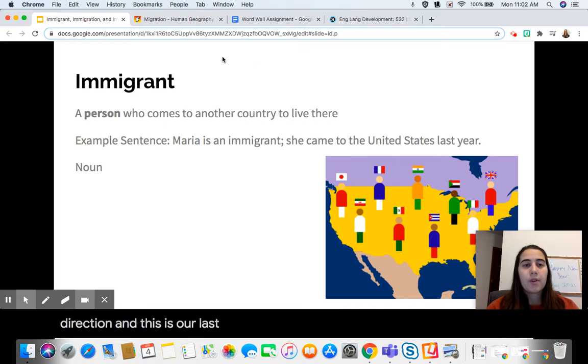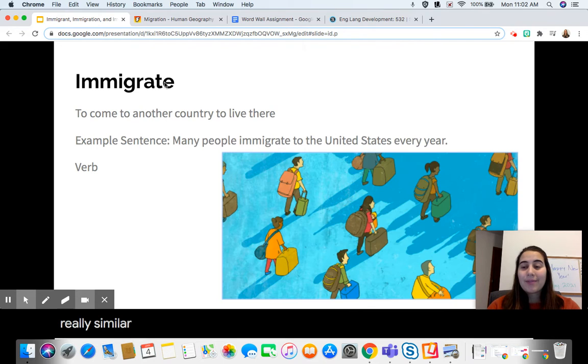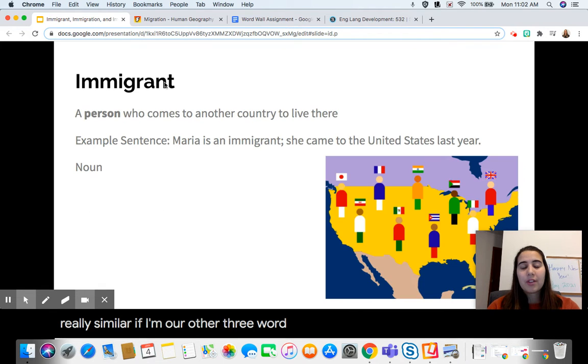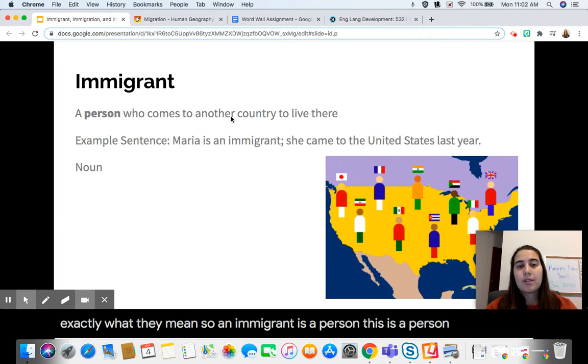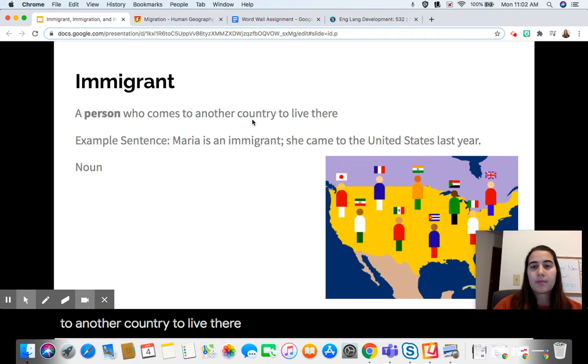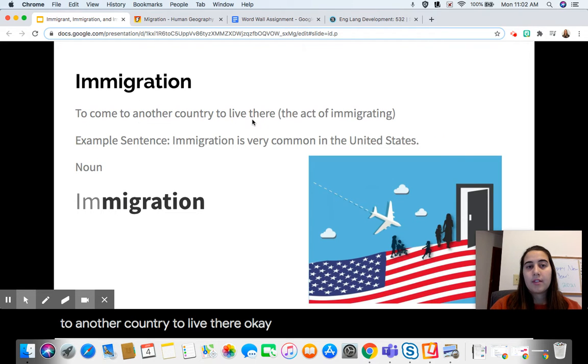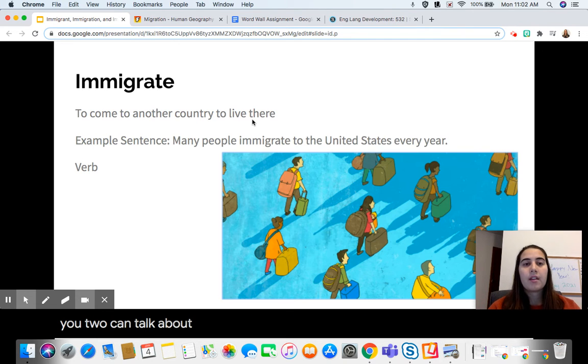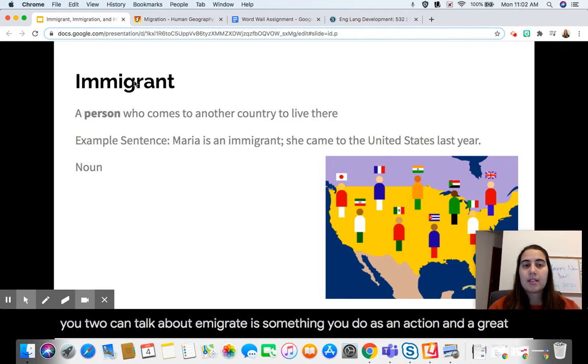And this is our last vocab word for today. Our word is immigrant. Again, really similar to our other two words. Again, the only difference is the ending. That's why it's really important to make sure you know exactly what they mean. So an immigrant is a person. This is a person who comes to another country to live there. Okay, so immigration is a thing, something that you can talk about. Immigrate is something you do, it's an action. Immigrant is a person.